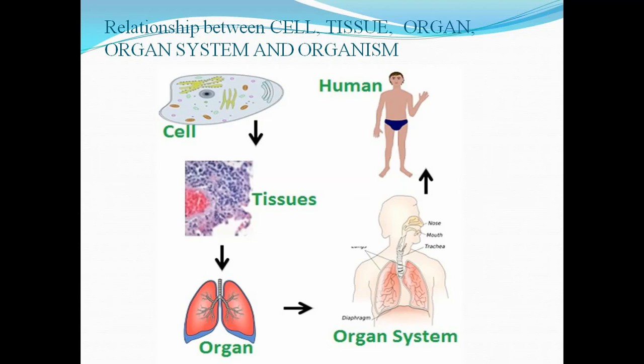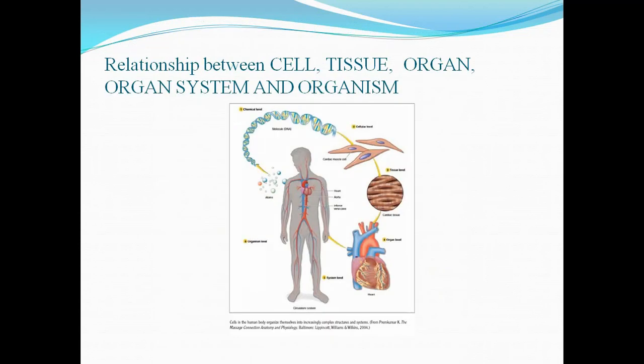Many different organs function in a coordinated manner and make up an organ system. Many organ systems in a body make an organism. We have the digestive system, the respiratory system, and the circulatory system, which we can also see in the picture.